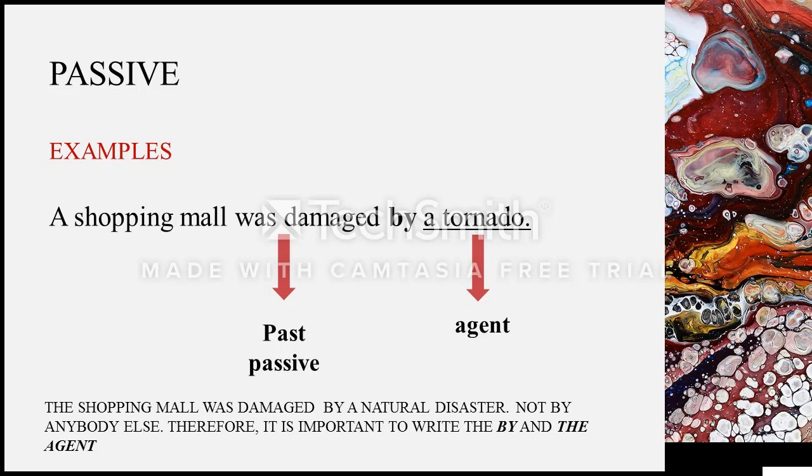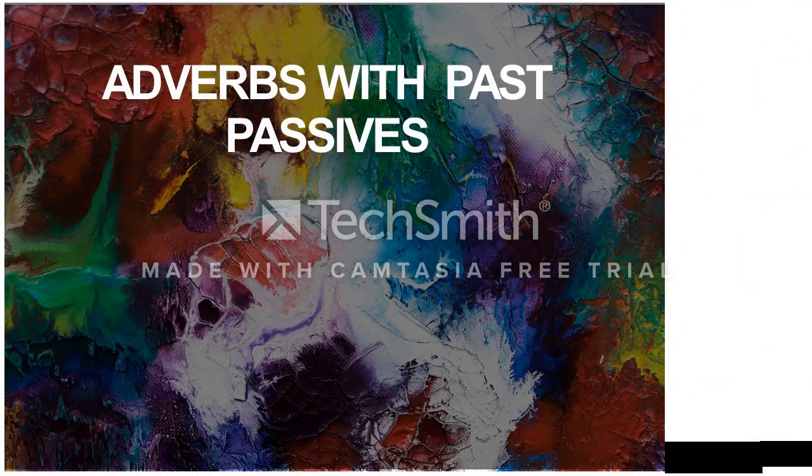I'm not going to put the shopping mall was damaged by the thieves or any other person who wants to damage a private property. Okay? No, I'm saying by a tornado. So it's important once again to use it. So this is the part, guys, when it is important to use the by and the agent. I hope that is understood. And now we're going to continue here with the use of adverbs with the past passives.